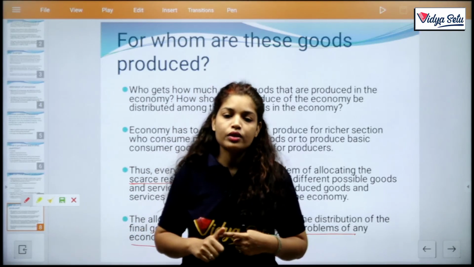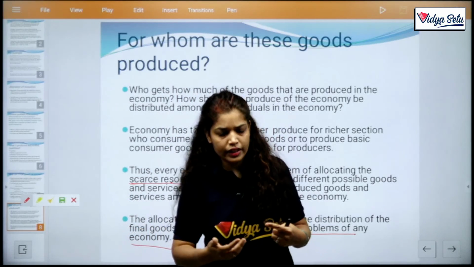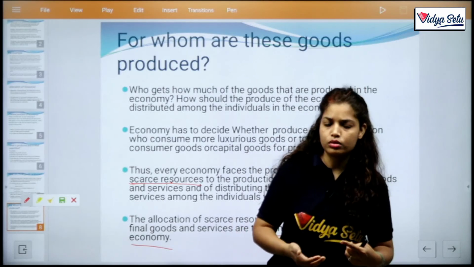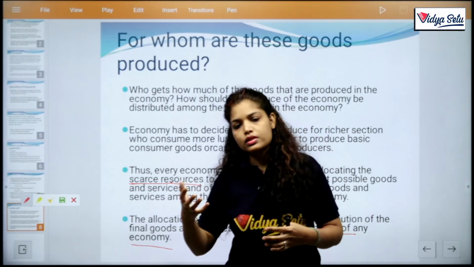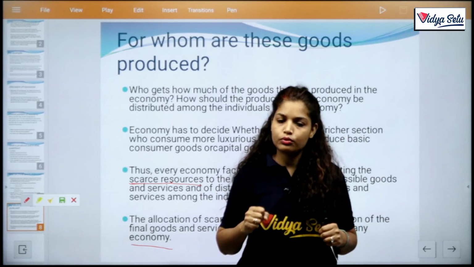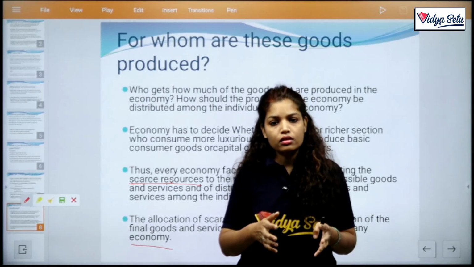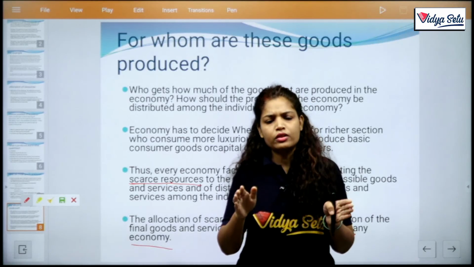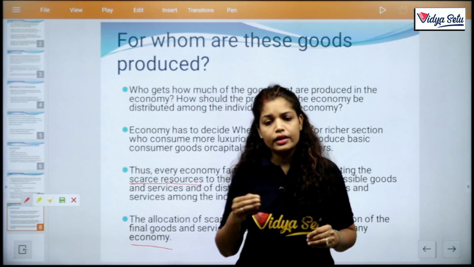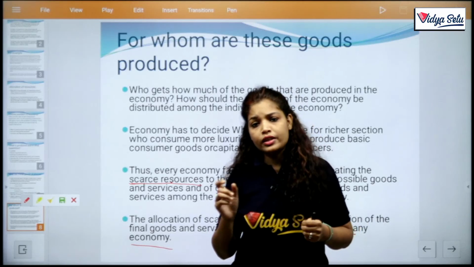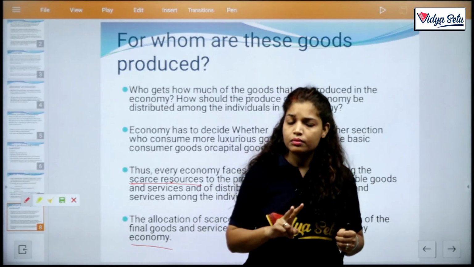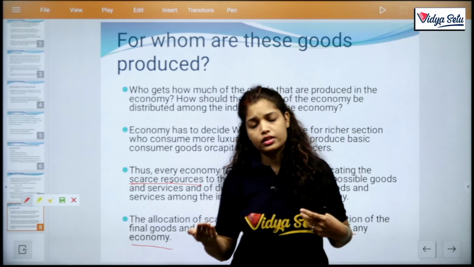Clear? Now we take examples of farming goods, of a teacher teaching. Every person earns something for their livelihood and spends on their unlimited wants in the best way. So we need to understand the compatibility between production and consumption.